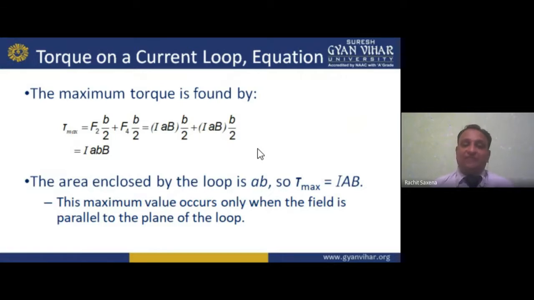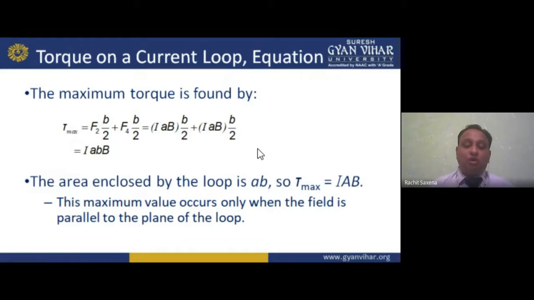Now, my dear student, if I am talking about the force, if the magnetic field is acting parallel to the side, no force will occur. But if it is acting like this, force will take place. And if it is moving like this, up and down, up and down, what will happen? Displacement takes place. And due to that displacement, my dear student, force cross displacement, force into displacement, that gives you the torque.